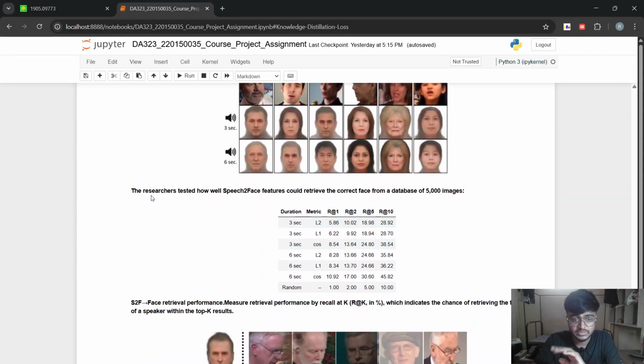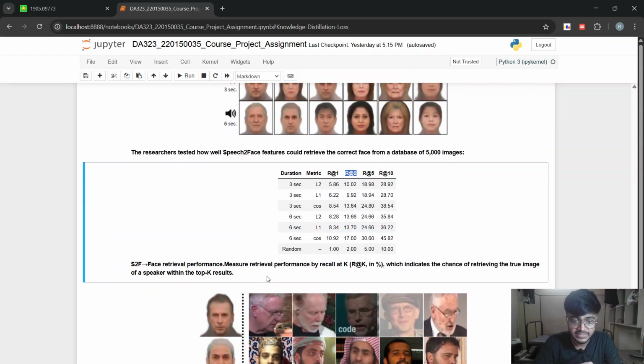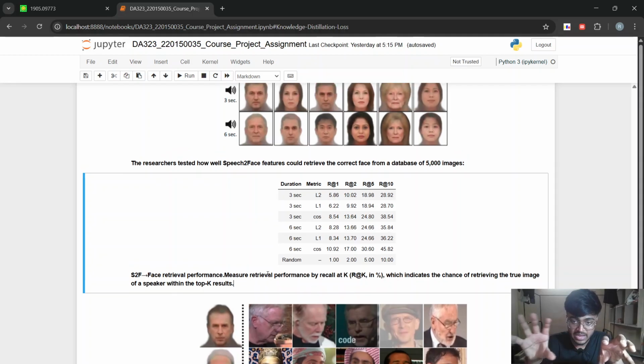So next, now the researcher is trying to retrieve the correct face from the database of 5,000 images. So this terminology of R@K represents the top K selection, like how likely the true image lies in the top K selection of the reconstructed face from the database. That is, if I have a reconstructed face, I have 5,000 images, and from that reconstructed face, I'm finding out the top K most similar images, and how likely the true image lies in that top K selection in percentage.